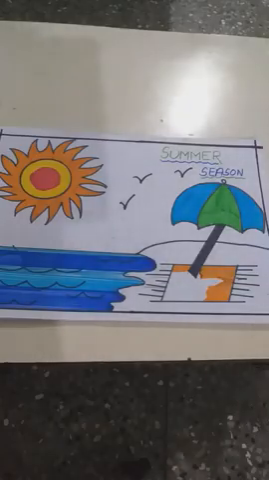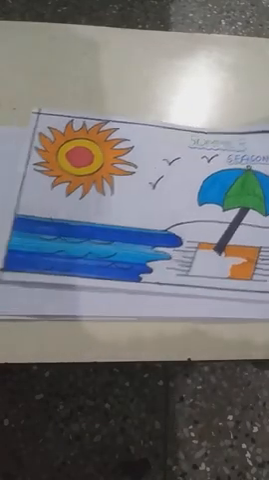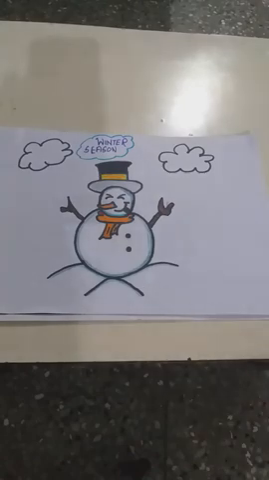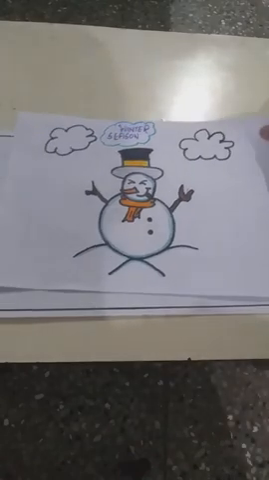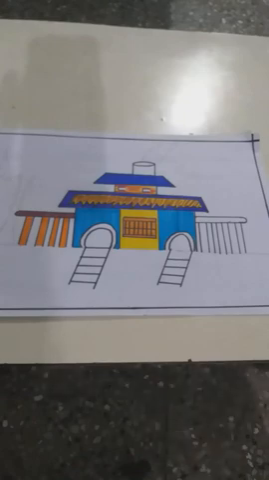Now I will explain about the seasons. The most important effect of the revolution of the earth is that it causes seasons. There are 4 seasons on our earth. First is summer season. Second is autumn season. Third is winter season. And fourth is spring season.